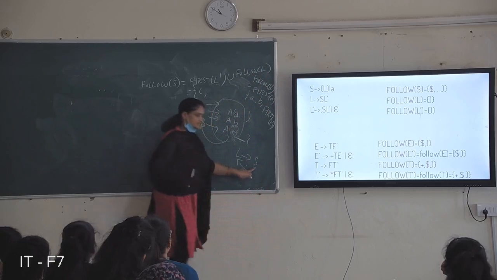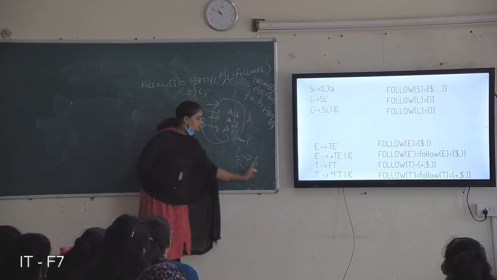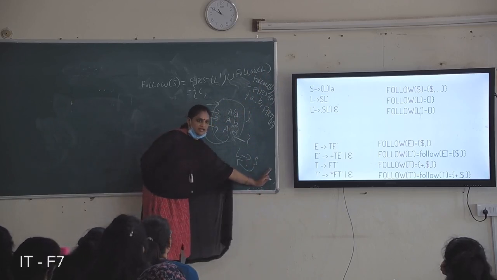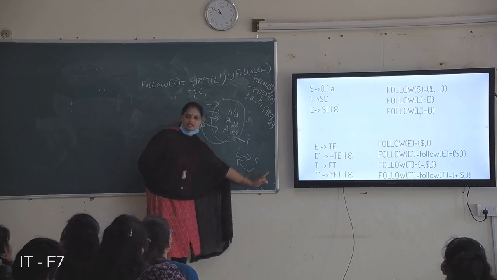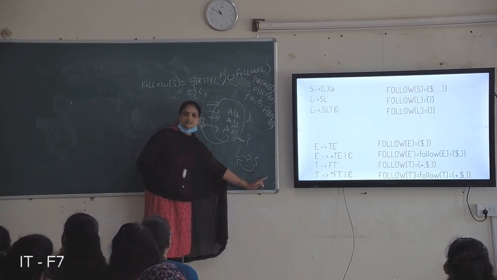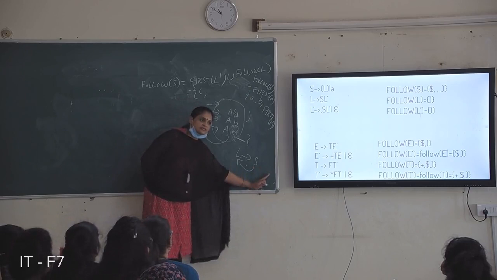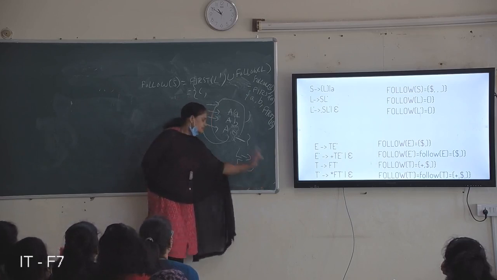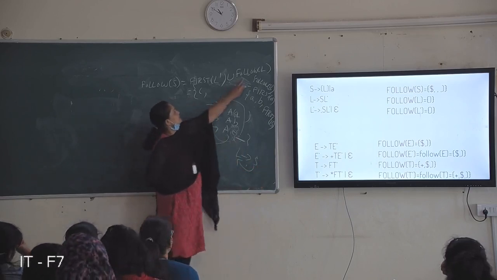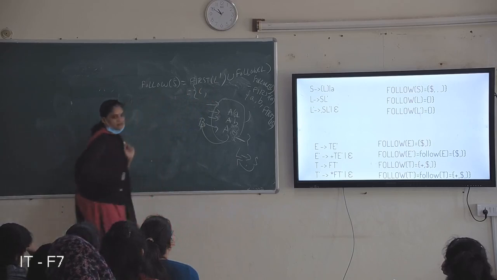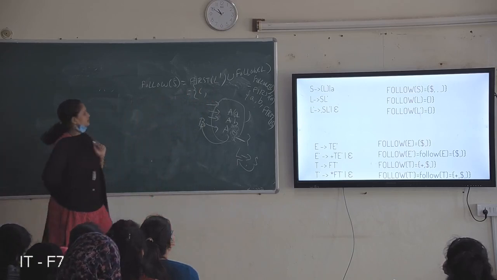Follow of L. Follow of S is nothing but there are no symbols after S, right? If we consider L dash as null, after S there are no symbols. So follow of S becomes follow of L. So follow of L is also included in follow of S.